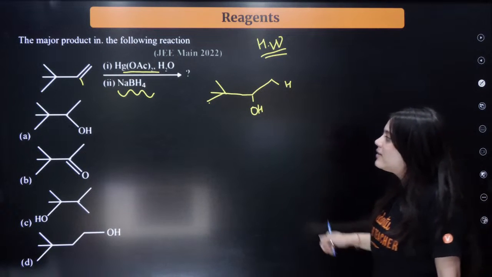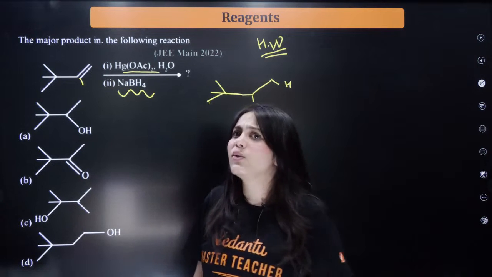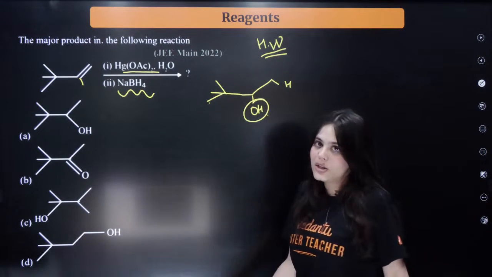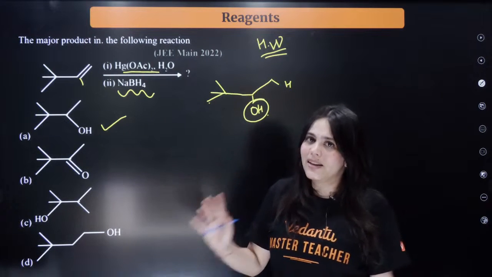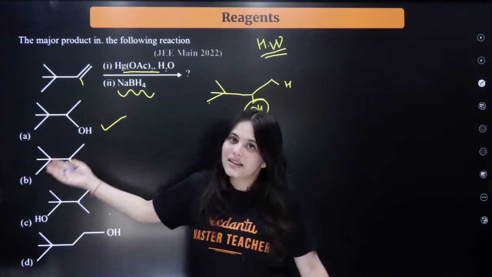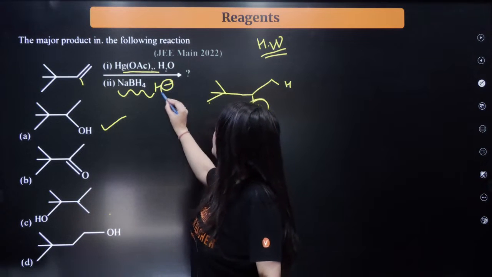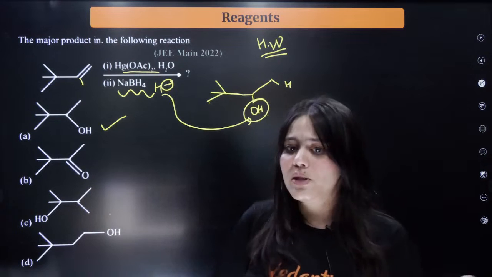So the correct answer is just this, because NaBH4 is once again what? Sodium borohydride. It's going to do hydration only. So after hydration, you're going to get the OH product like this. So the correct answer is actually A. You don't have to oxidize or do any other things. Correct answer is A, because this is just giving you the hydride, which will be taken away by the oxygen atom, and that's how you're going to get the OH product.